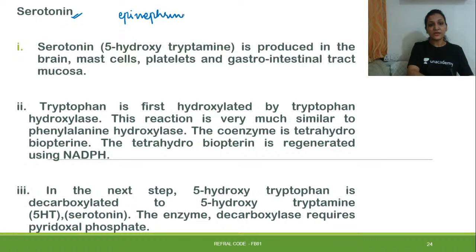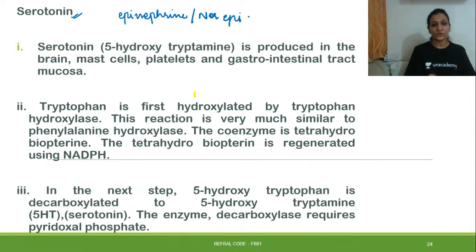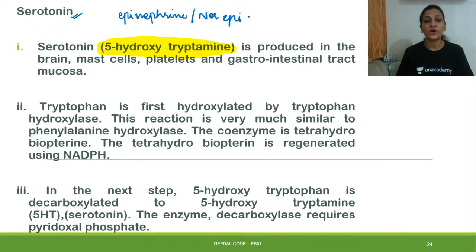It's similar to epinephrine and norepinephrine formation, right? So serotonin, its actual name is 5-hydroxytryptamine. So remember the word 5-hydroxytryptamine, because there are PYQs which are based on the name of serotonin. They'll be asking the name of serotonin.